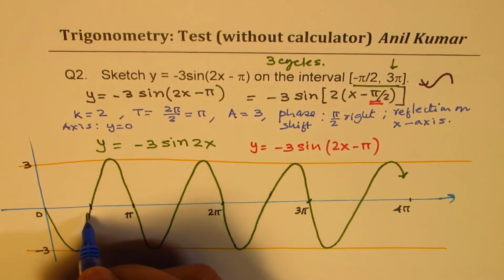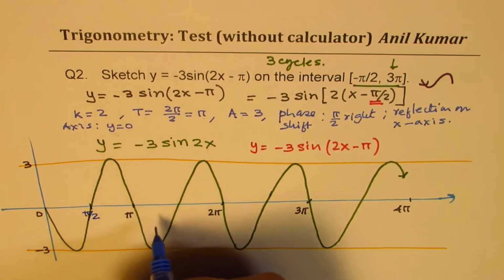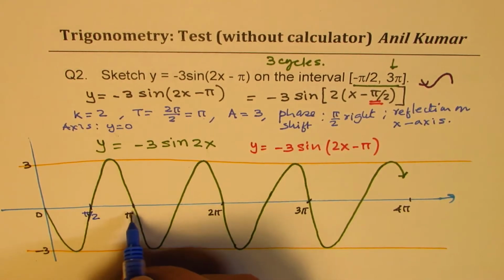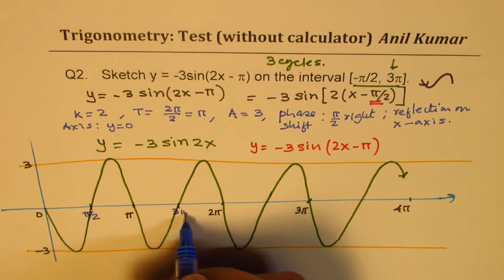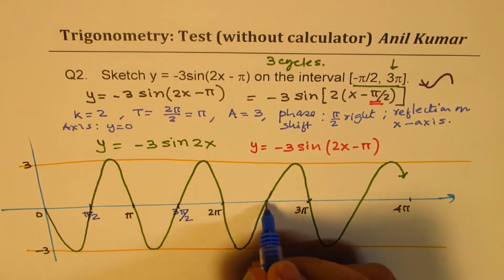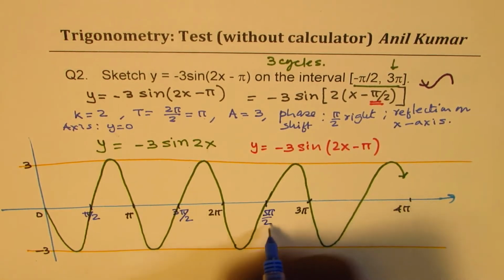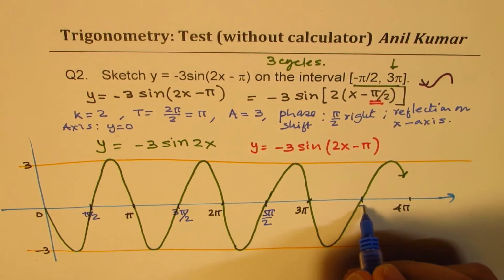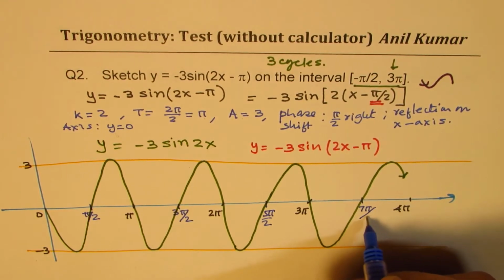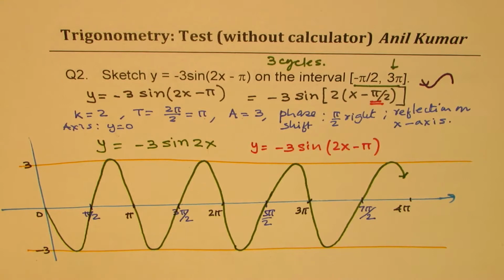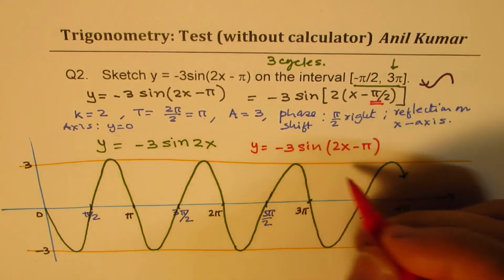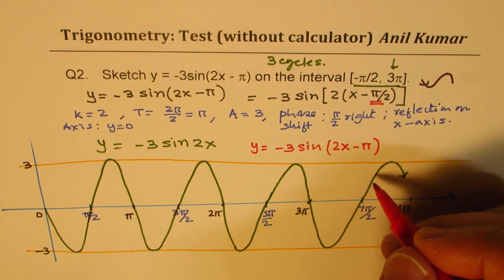So that is pi by 2, this is pi by 2. 1 pi by 2, 2 pi by 2, this is 3 pi by 2, 4 pi by 2, 5 pi by 2, 6 and 7 pi by 2. Correct? What I'm trying to say is that the whole graph will actually shift by pi by 2.